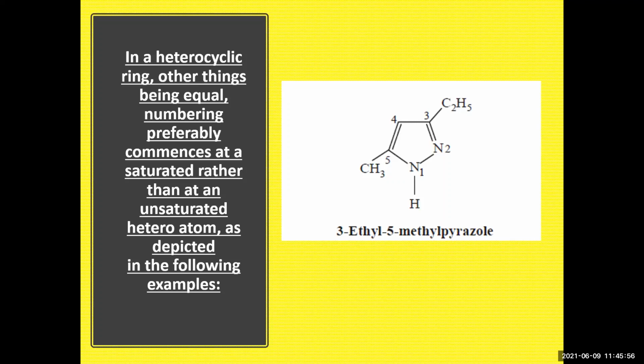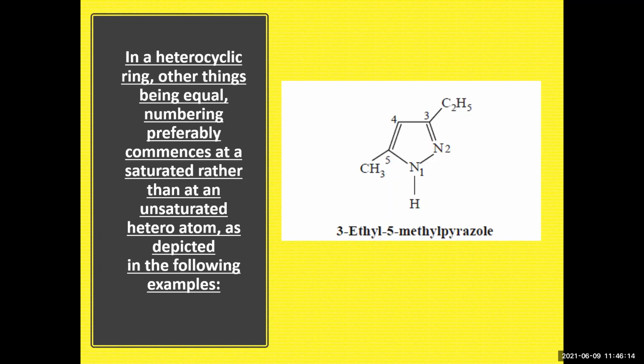You have to go by alphabetical order over here. At the 3 position it is ethyl, the fifth position is methyl, and the ring is pyrazole. And the saturated heteroatom should be given the first priority. Remember the numbering.